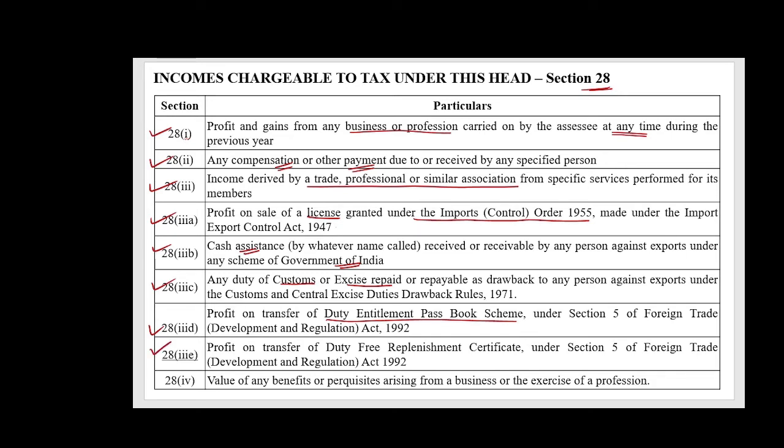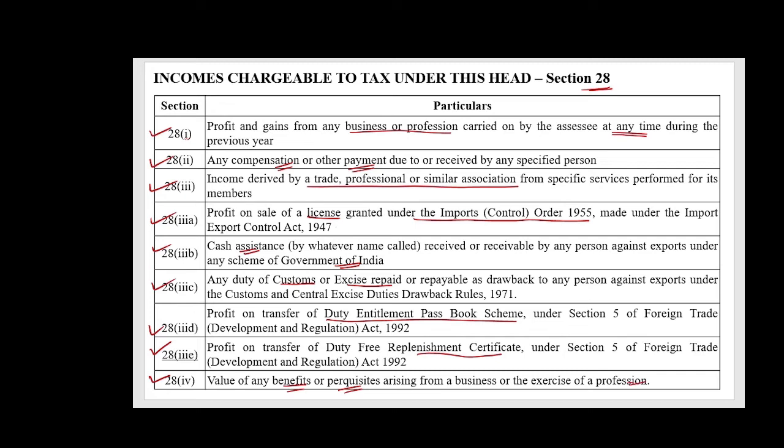Section 28 subsection 3E. Profit on transfer of duty-free replenishment certificate under Section 5 of Foreign Trade Development and Regulation Act of 1992. Such type of profits on transfer of duty free replenishment certificate will also be taxed under Section 28. Then talking about Section 28(4), value of any benefits or perquisites arising from a business or the exercise of a profession.